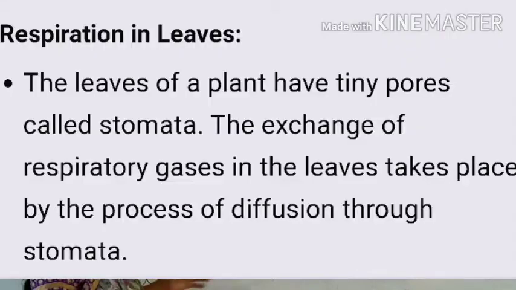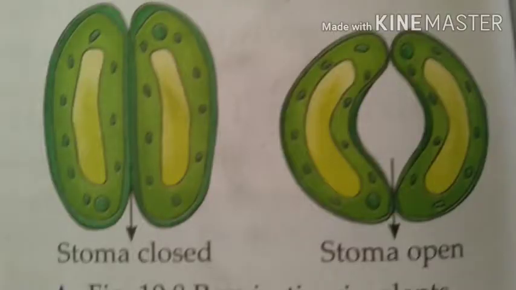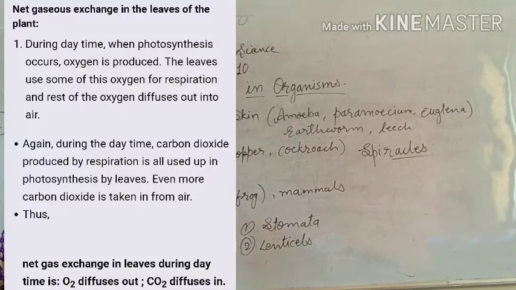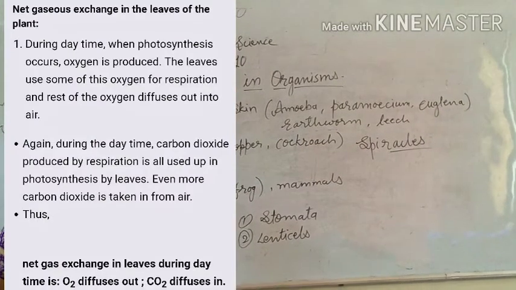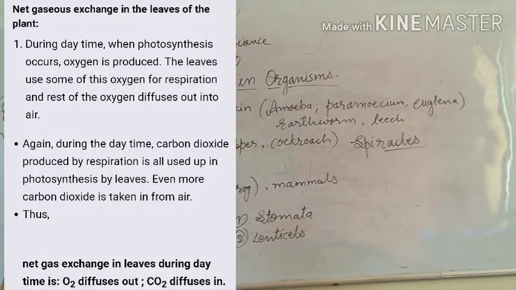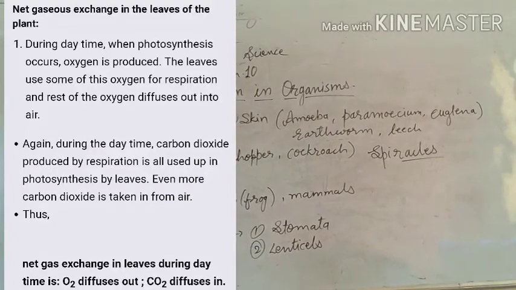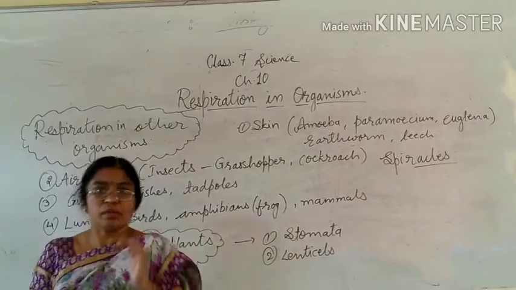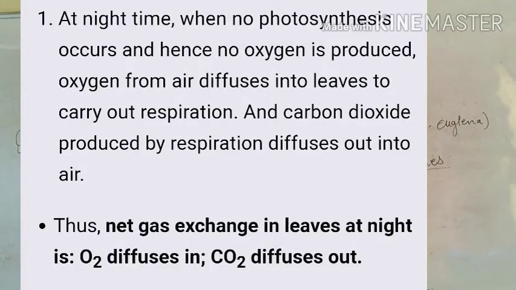For example, stomata. Stomata are the tiny pores which are found on the lower surface of the leaves, and through these oxygen gas will enter inside and carbon dioxide will be expelled out during respiration. Just opposite of it, exchange of gases occurs in photosynthesis also, but in photosynthesis carbon dioxide gas will go inside and oxygen gas will go out through these stomata.